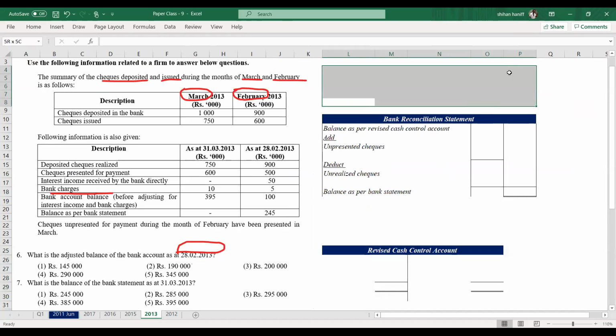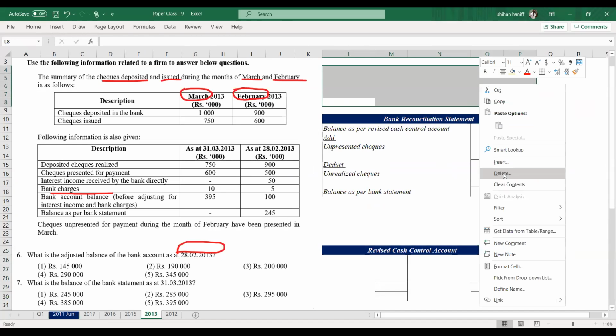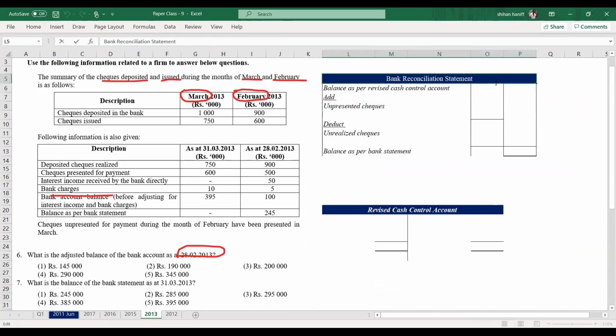To do that, I can prepare the bank reconciliation statement for February 2013. In that, the balance as per revised cash control account is what they are asking. This is the amount they ask.